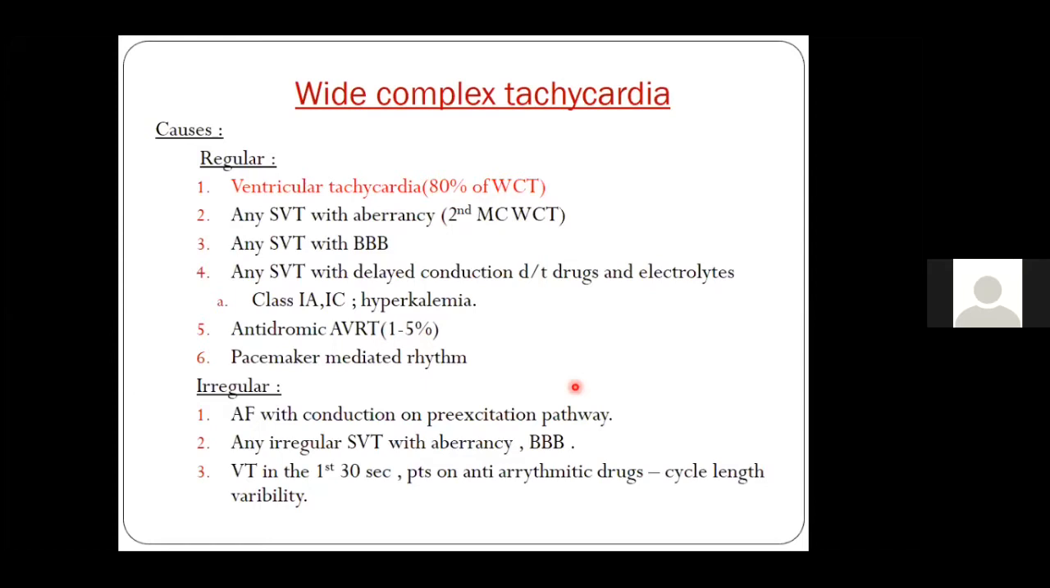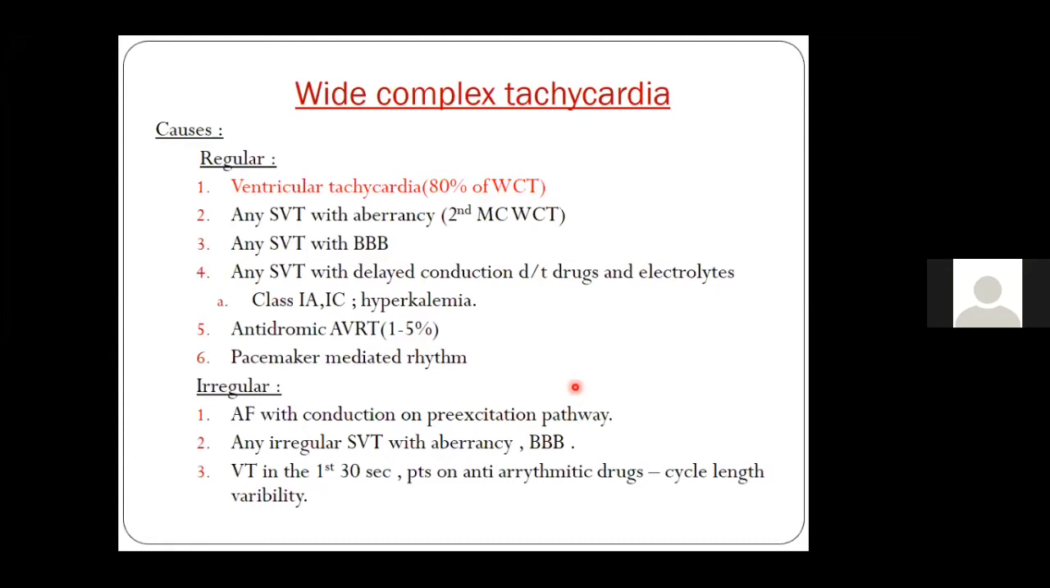However, as I already told you, 80% of the time, if you say it's a VT, you will be right. And in a patient with a structurally normal heart, 95 to 98% of the time you are right in picking up a VT just by saying it is a VT. The other rare differential diagnosis includes an SVT with bundle branch block. Like if a patient has pre-existing right bundle branch block or left bundle branch block, and the patient develops SVT over that, then it will be a wide QRS tachycardia.